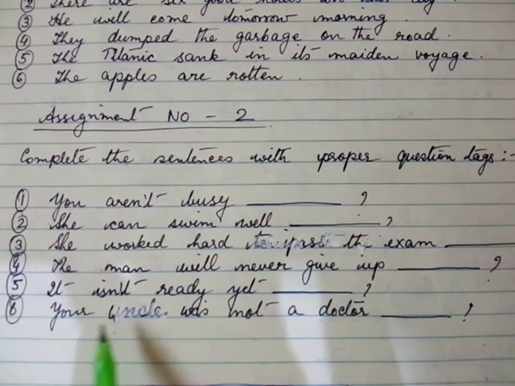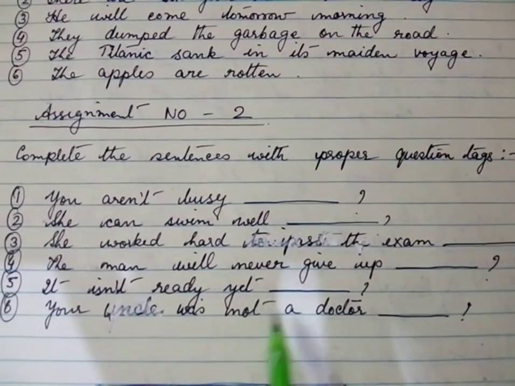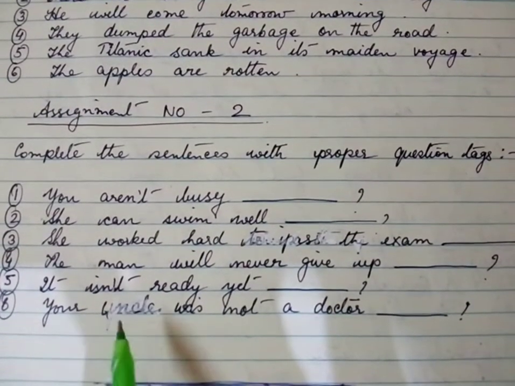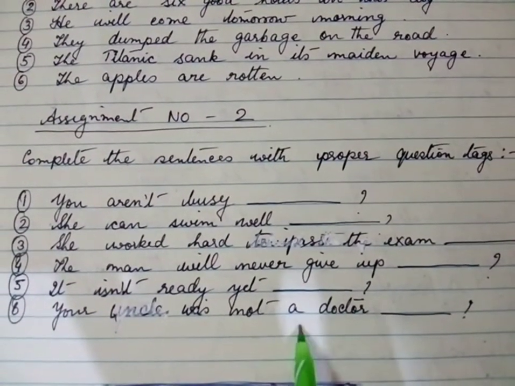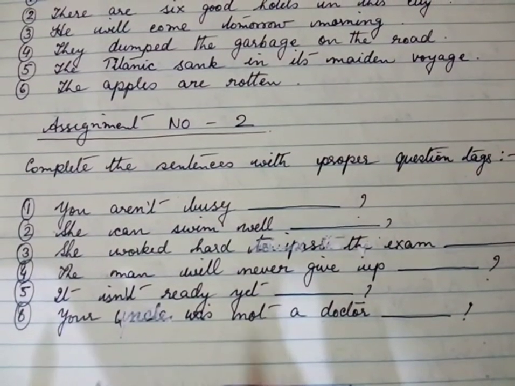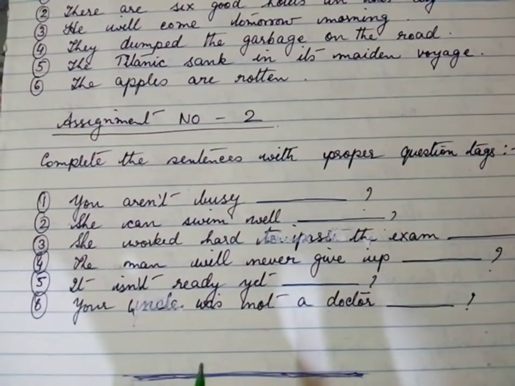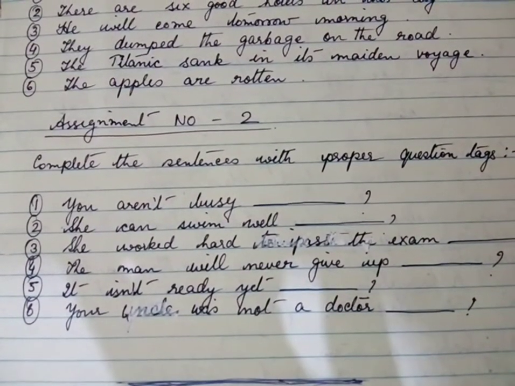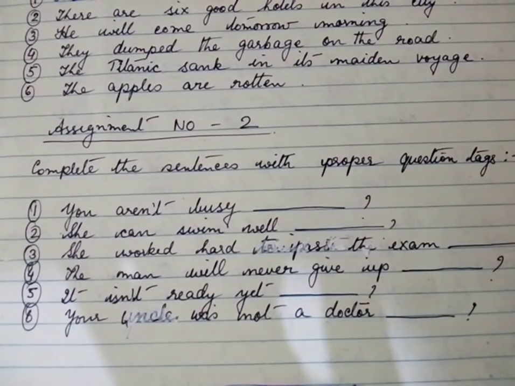Last sentence, your uncle was not a doctor, dash, question mark. Now, these assignments are given for homework. Try to practice them at home, and if you find any difficulty, we will discuss when we meet again.